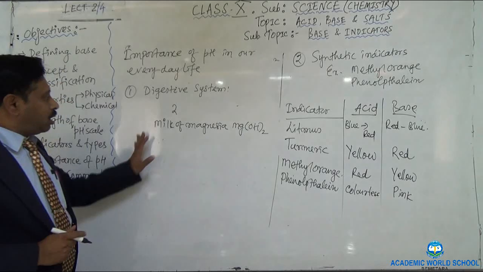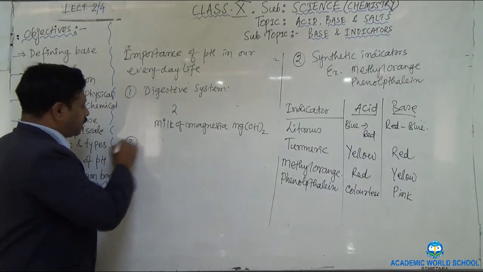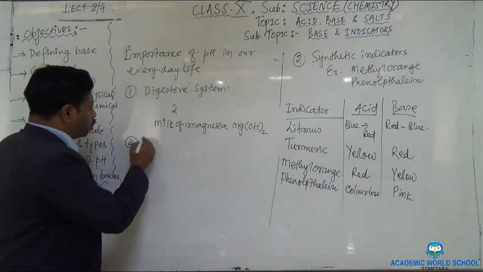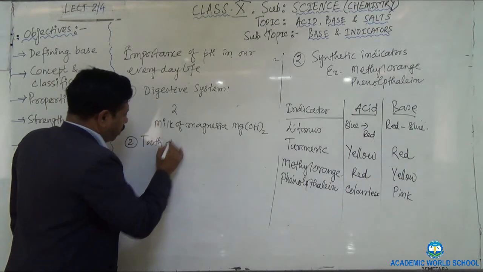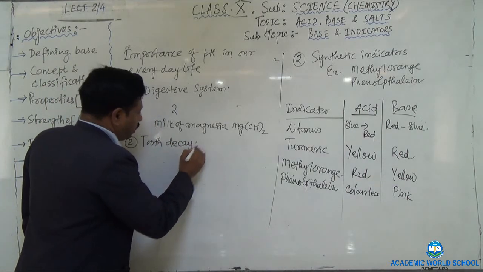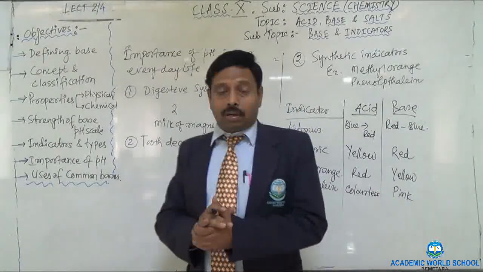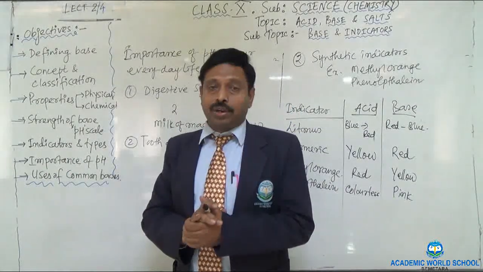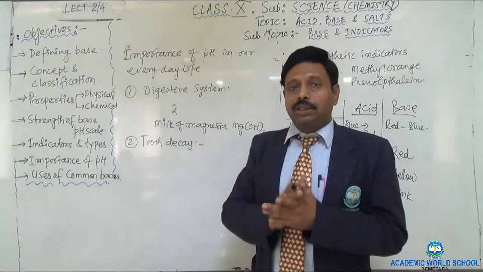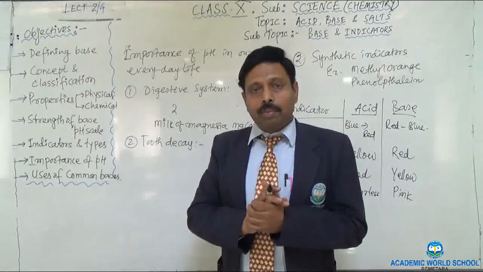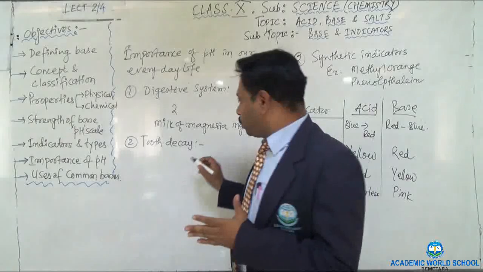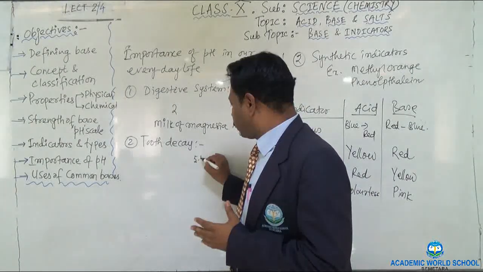Okay, the second thing is tooth decay. It is a very common problem nowadays among all groups of students or children. In fact, our mouth has a proper pH. Do remember, in our mouth the pH should be 5.5.